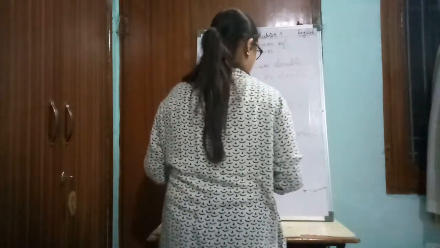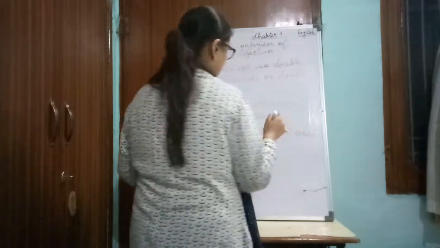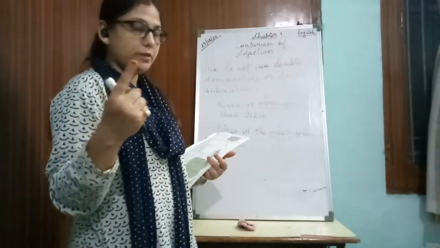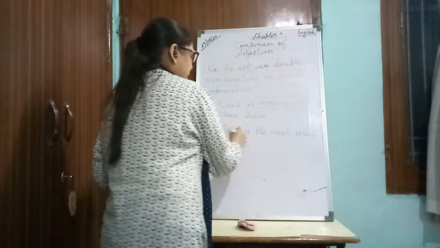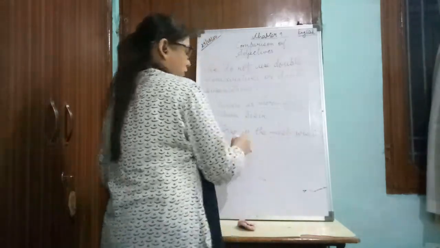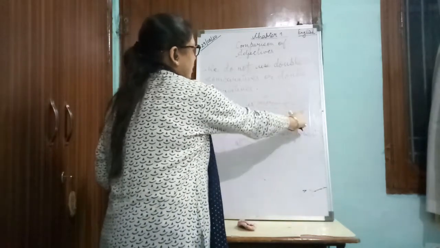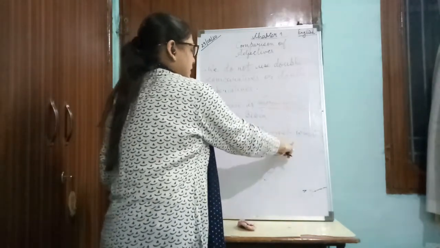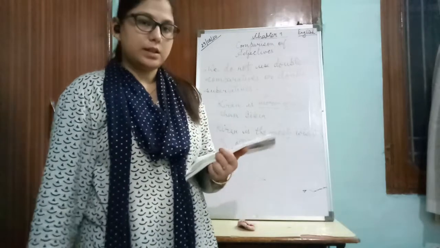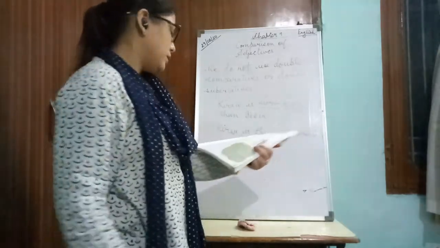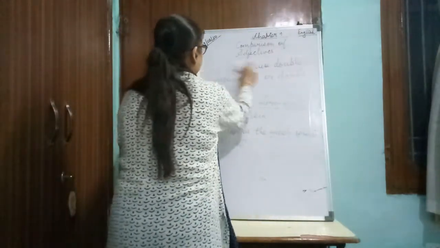So we have to use only a single superlative in a sentence. So it will be Kiran is the wisest of all. Okay. So in this way we understood that we cannot use double comparatives and double superlatives in a sentence. Now next we use what?